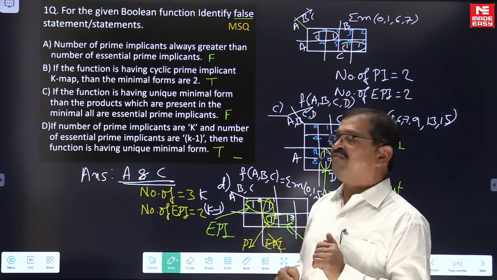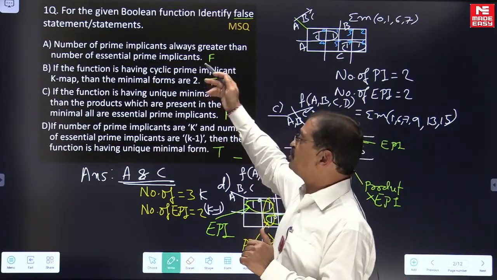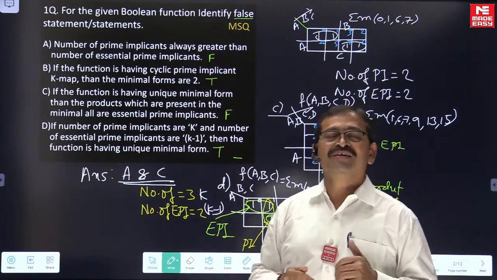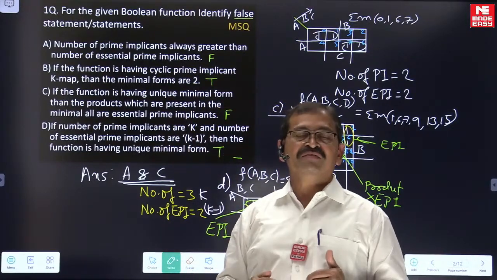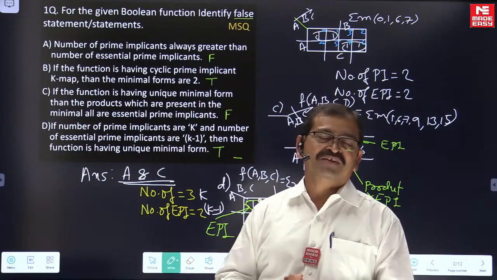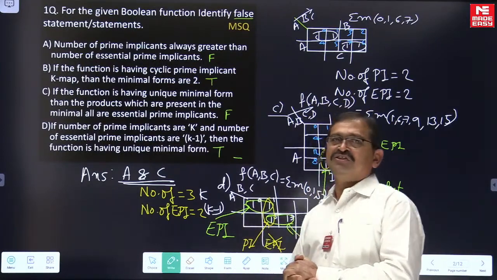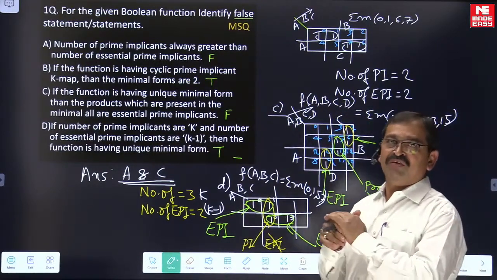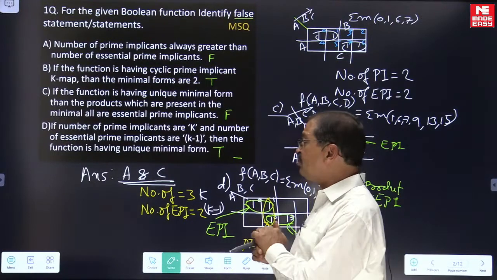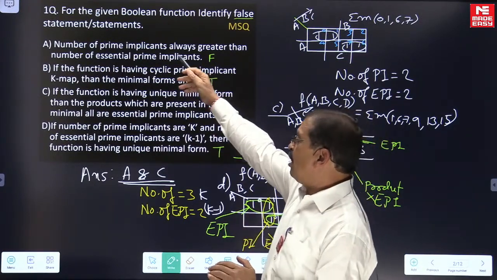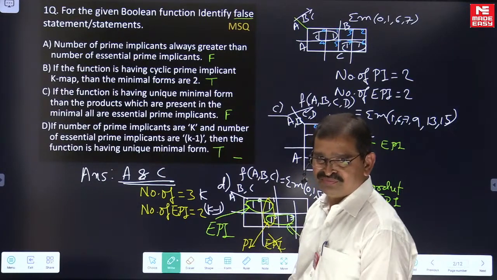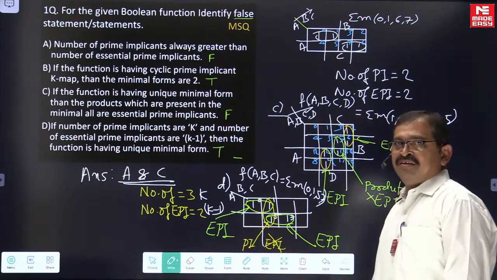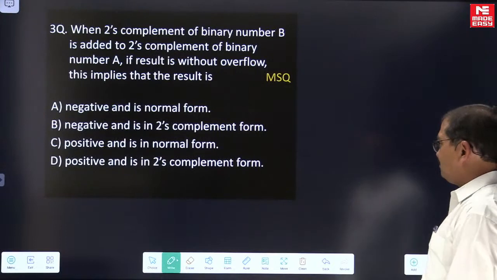And with the knowledge of all these, we are able to identify which statement is correct and which is not correct. So based on this knowledge, whenever we are looking for the false statements, the answer is option A and option C. Both are false statements. Let us move to the next question.